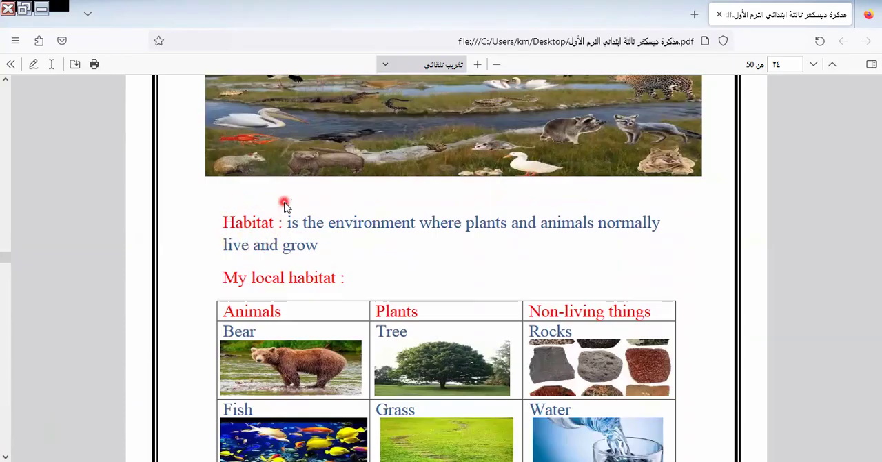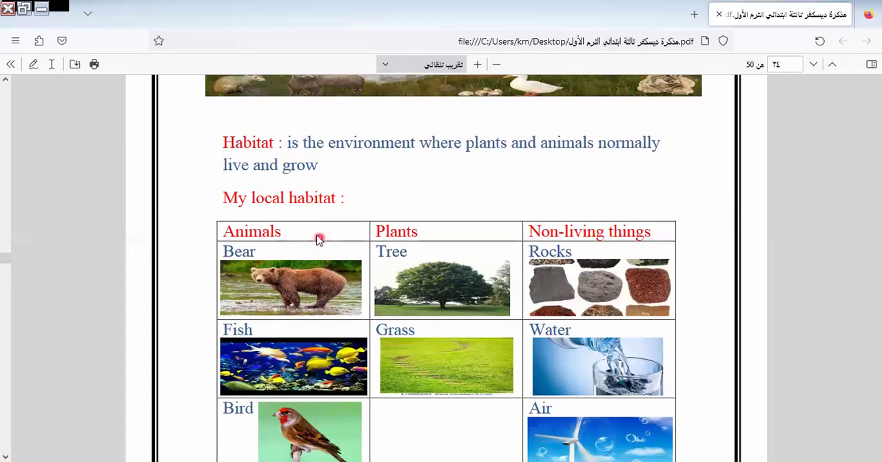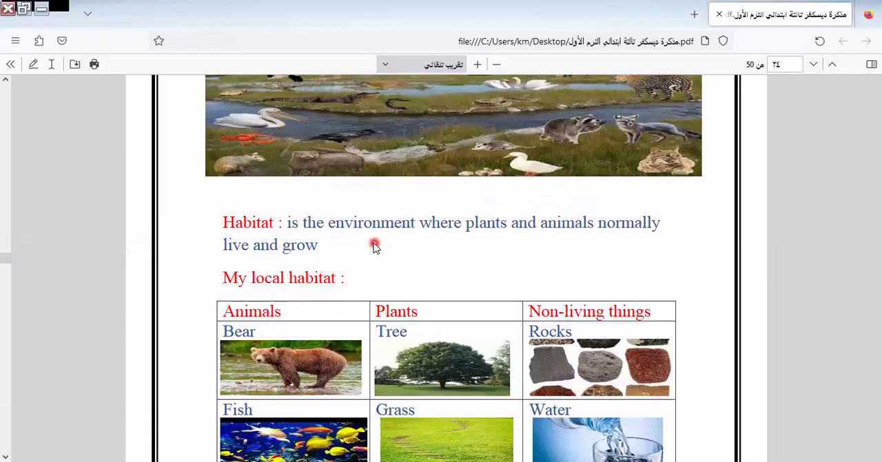Here we want to know the definition of habitat. What is a habitat? You can guess with me. Habitat is the environment where plants and animals normally live and grow. So this is the definition of the habitat, and this definition is important to know. Repeat after me: it is the environment where plants and animals normally live and grow.